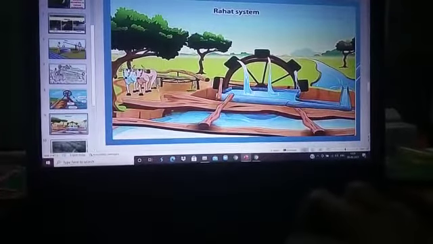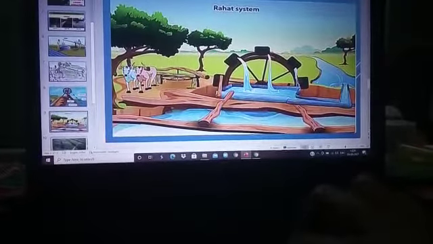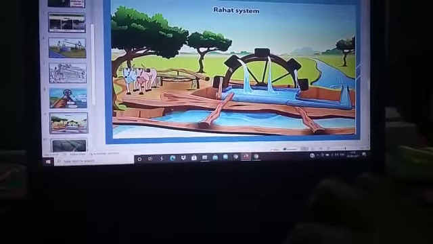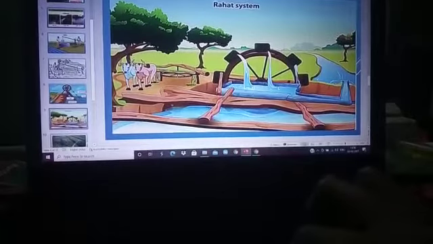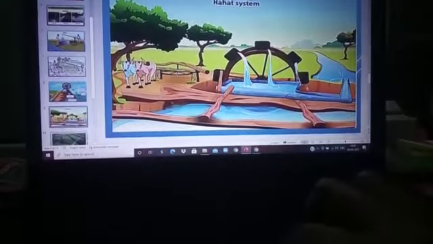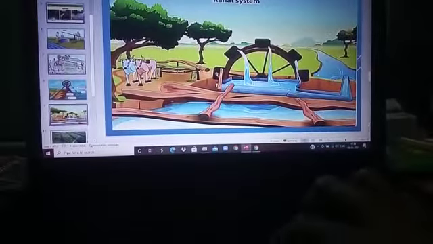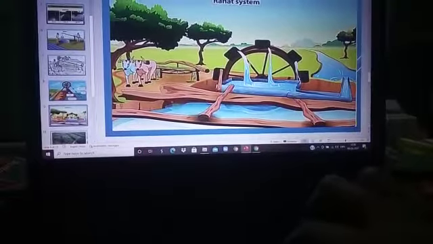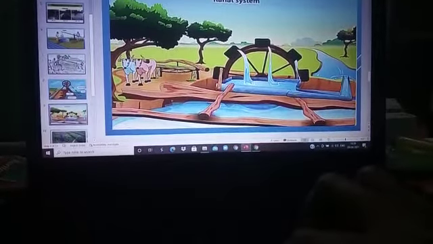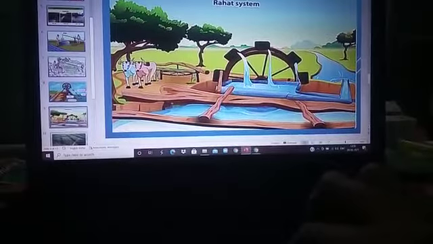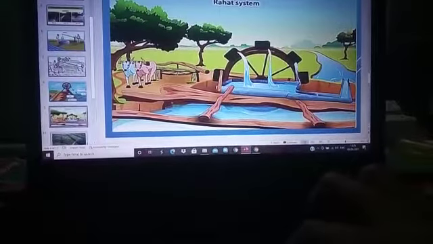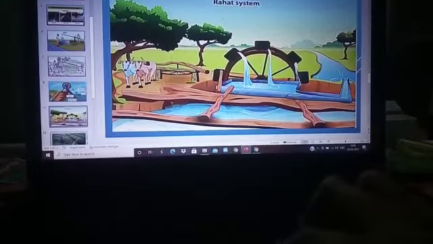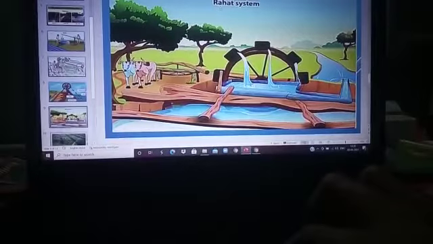Now the bull starts to move. At that time, the wheel starts to rotate. When the wheel starts to rotate, the bucket slowly moves in a downward direction along with the wheel. Then it carries the water. Then it moves in an upward direction. When the bucket moves in an upward direction, it pours the water in a small tank which is present above the water resource. From this tank, the water is transported to the field through the small canal. This system of irrigation is known as the Rahat system of irrigation.